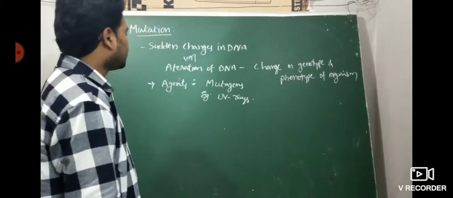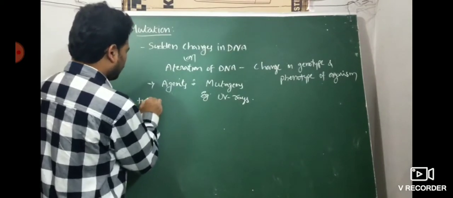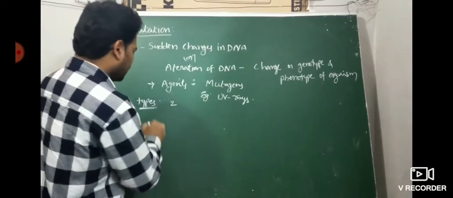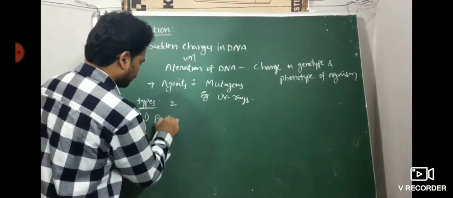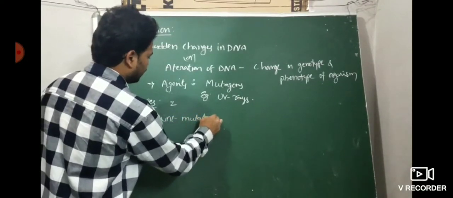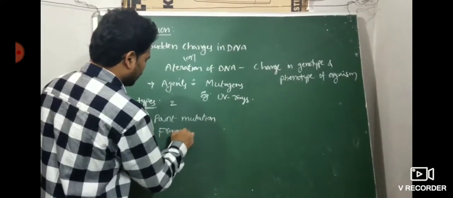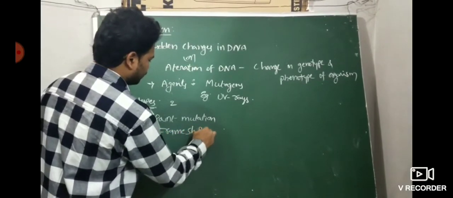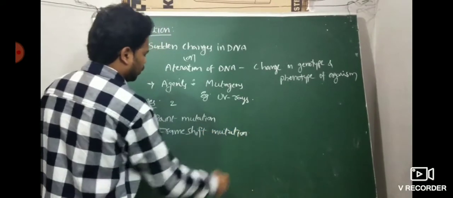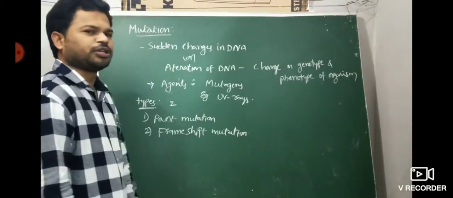Then, there are mainly two types of mutation. One is point mutation, and the second one is frame shift mutation. Point mutation and frame shift mutation.